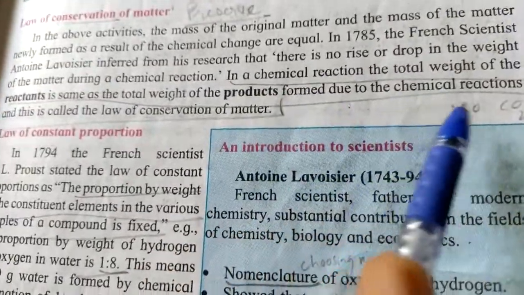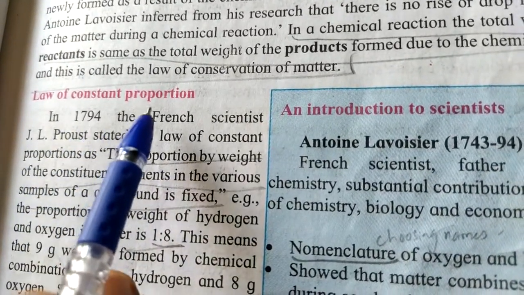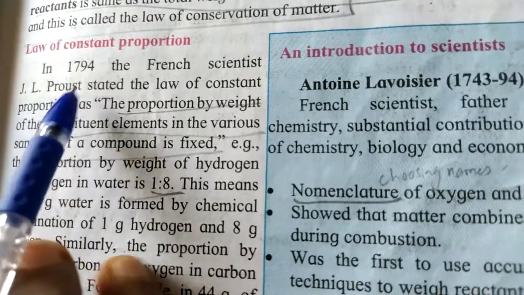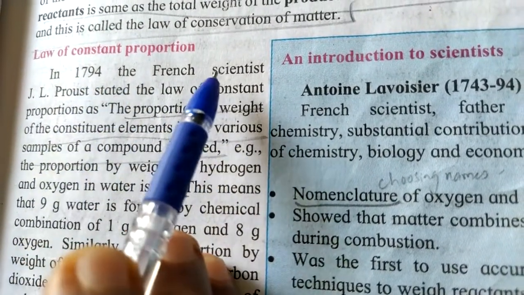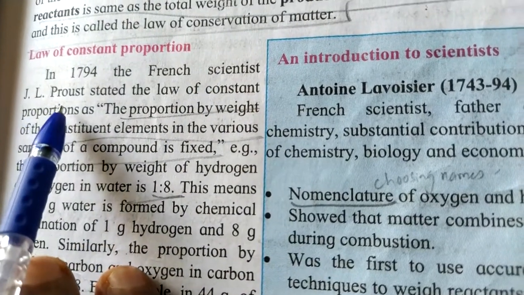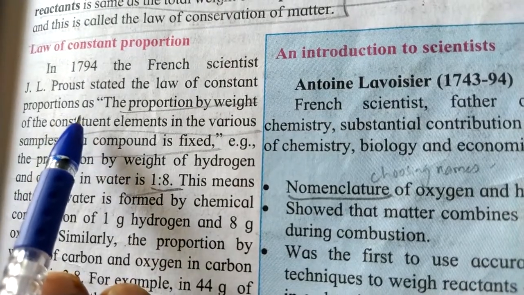Now next is the law of constant proportion. In 1794, after Lavoisier, the French scientist J.L. Proust stated the law of constant proportion. What is that?